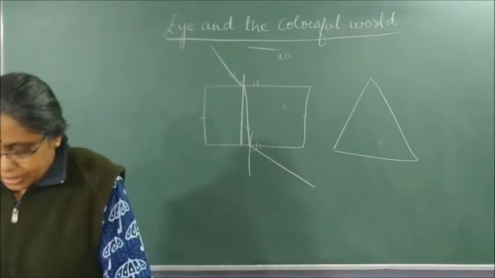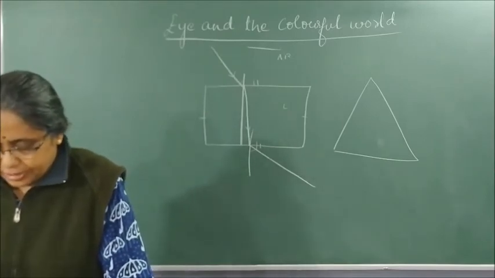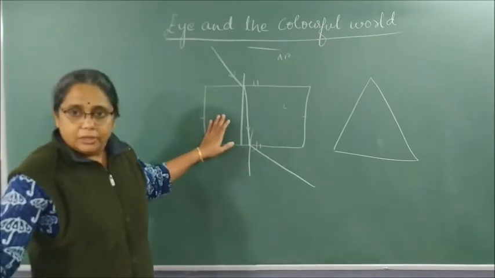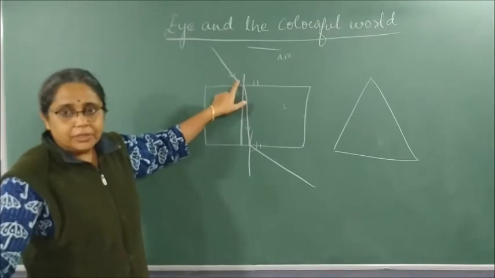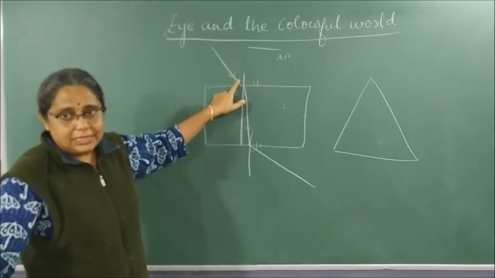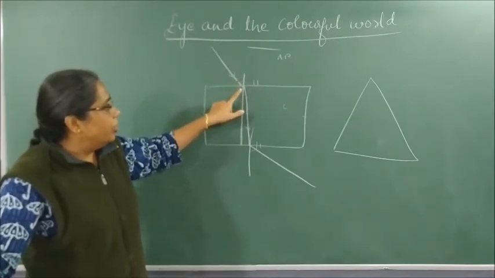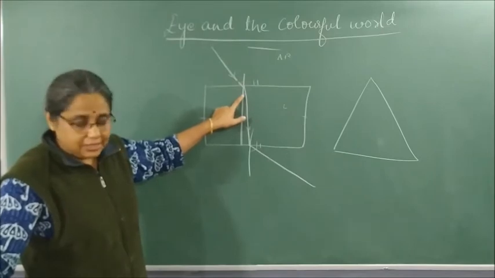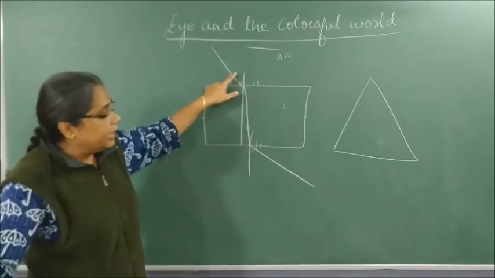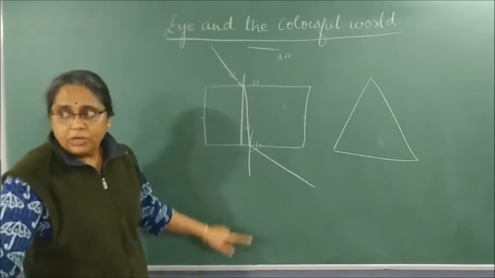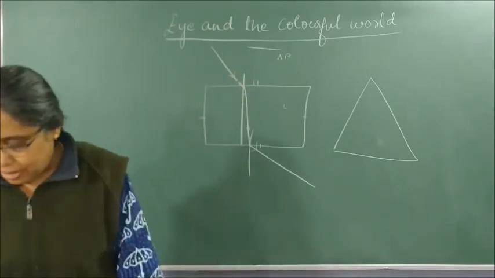You have learned how light gets refracted through a rectangular glass slab. This is the incident angle. Incident angle is more, refraction angle is less. And in the second, the emergent angle is more. And angle i is nearly equal to angle e.